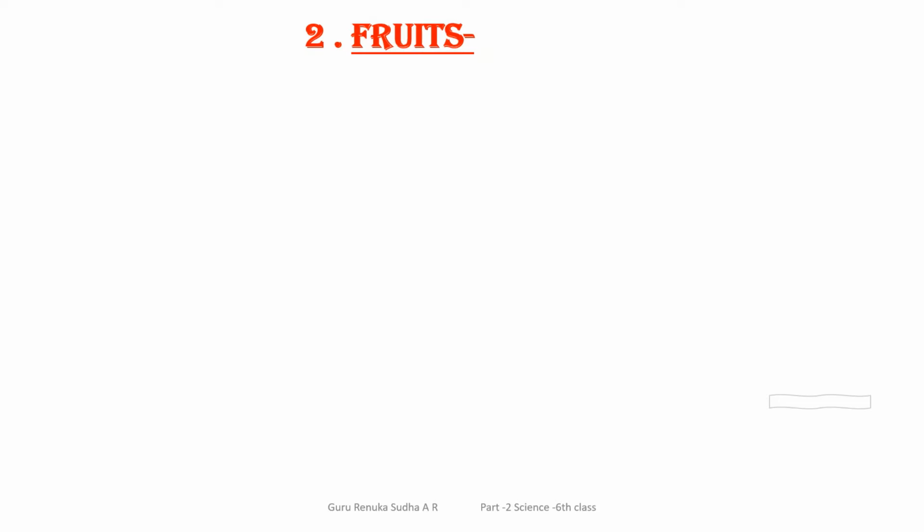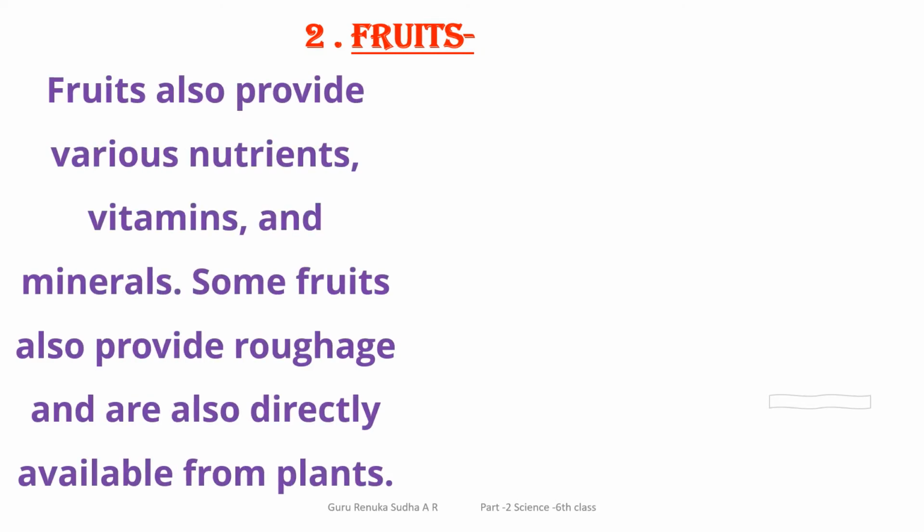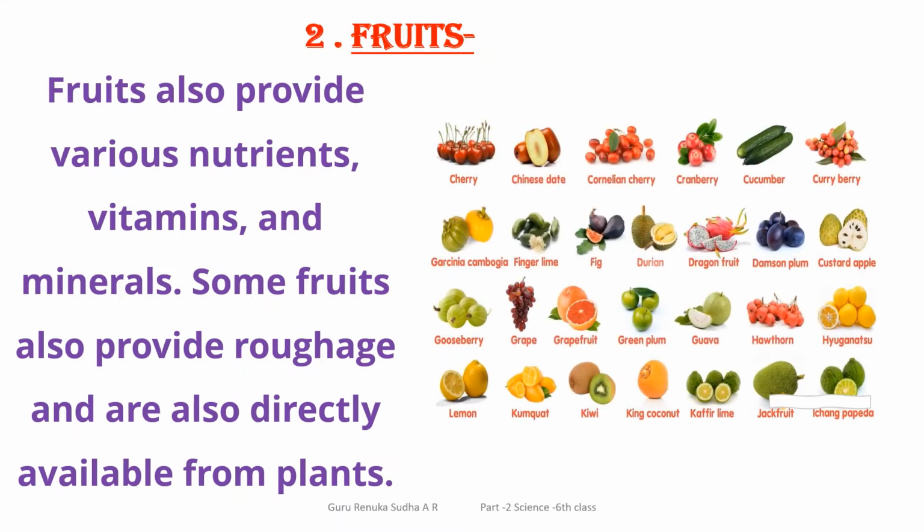Next, let us move on to the next part, that is fruits. That is the second type of food that we observe in our daily activities. What are fruits? Fruits provide various nutrients, vitamins, and minerals. Some fruits also provide roughage and are directly available from plants.